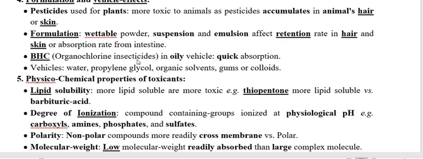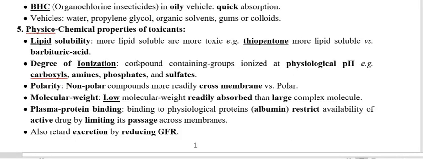Now we have to go through the last property of the toxicant, that is the physicochemical property of the toxicant. We already mentioned the physicochemical properties of a toxicant: its lipid solubility, ionization, polarity, molecular weight, and plasma protein binding.